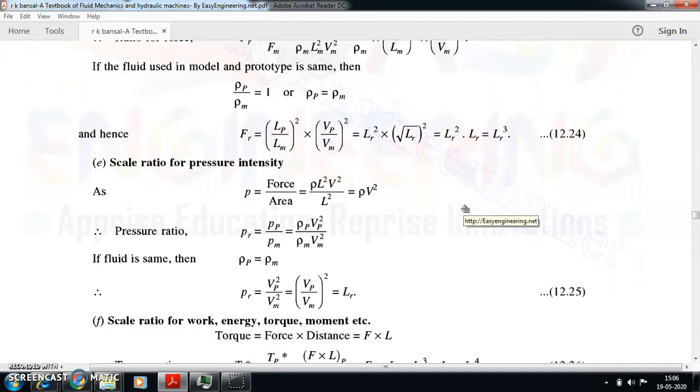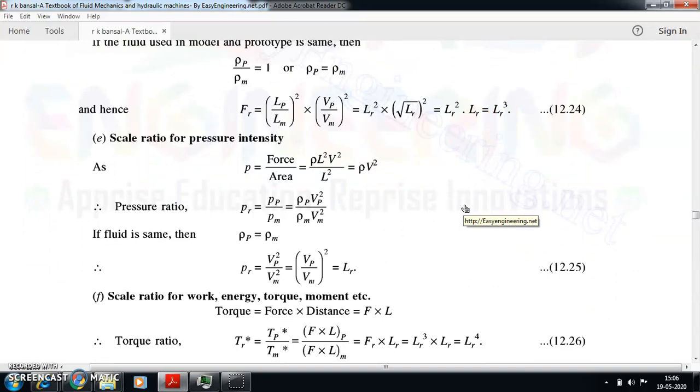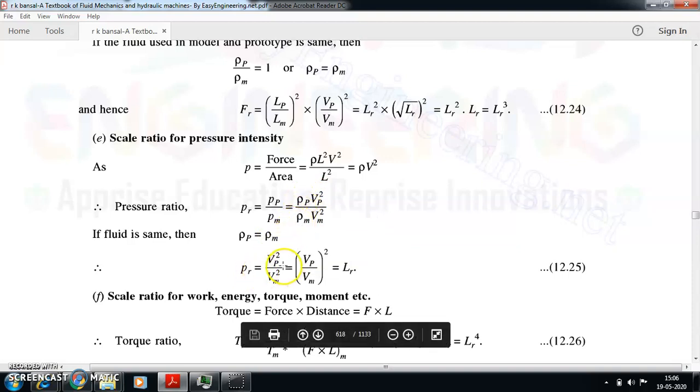Next one is your scalar ratio for pressure intensity. So pressure I can write as force by area. Just now we have seen force I can write as rho L square V square, and area is a linear dimension square, so L square. So the remaining will be rho V square. So pressure ratio will be pressure of the prototype divided by pressure of the model. So density ratio rho p by rho m will come, and Vp square divided by Vm square will come. Density they are equal, they are the same. So your PR will be equal to velocity ratio square. So root of LR the whole square, so LR will remain.